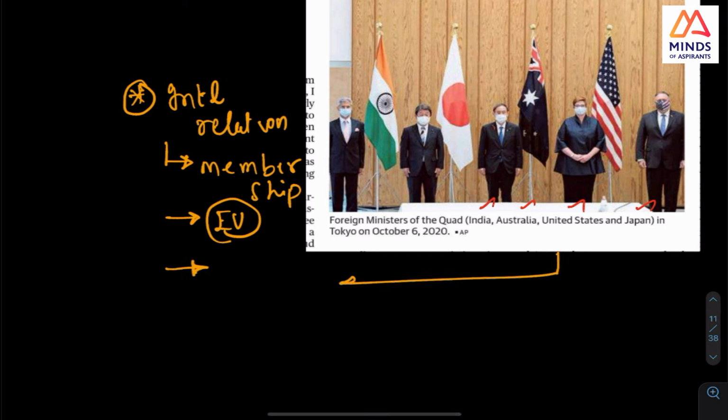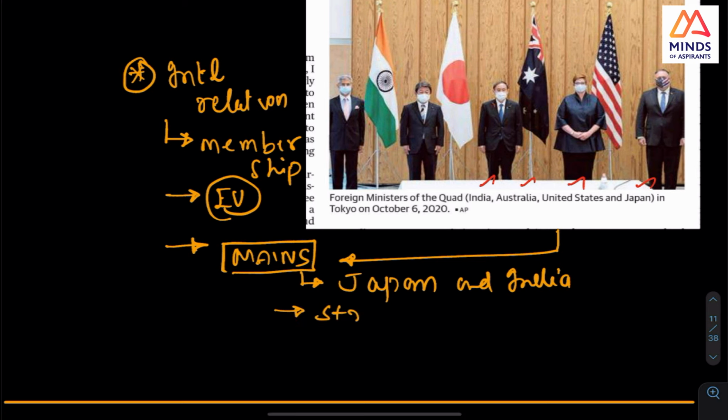Specifically, Quad has already been a question in mains, so they have concentrated on this. But what I want you to check is whether there is any common membership for India and Japan, because India and Japan recently had a strategic meeting, which was also in the news.